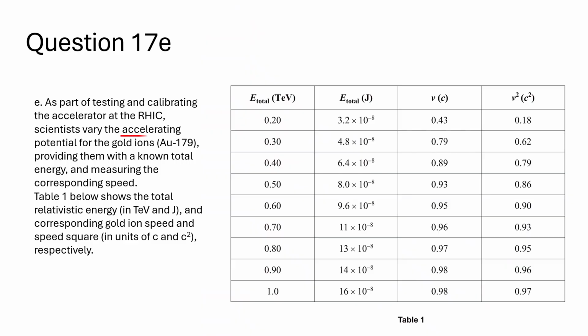As part of testing and calibrating the accelerator at the RHIC, scientists vary the accelerating potential for the gold ions, Au-179, providing them with a known total energy, and measuring the corresponding speed. Table 1 below shows the total relativistic energy in TeV and J, and corresponding gold ion speed and speed squared in units of c and c squared, respectively.